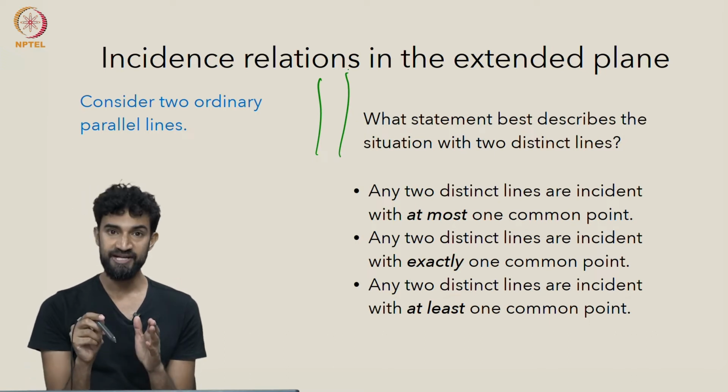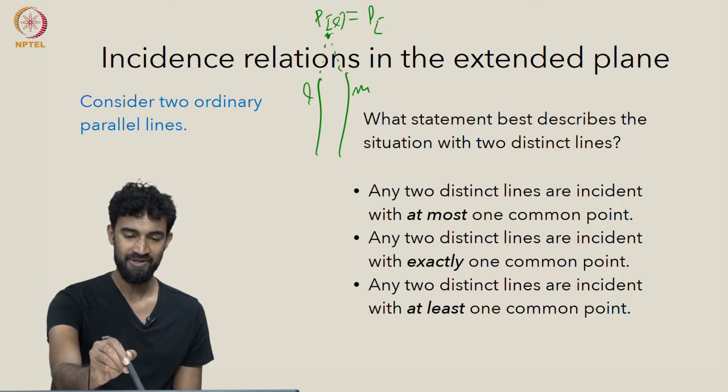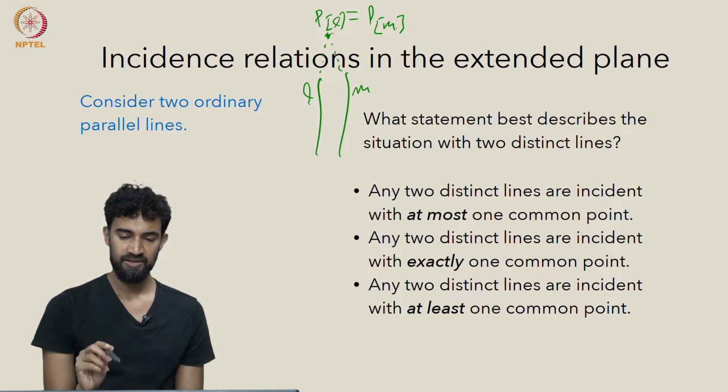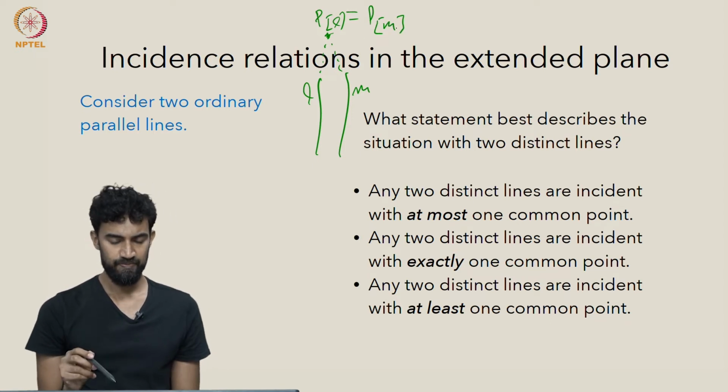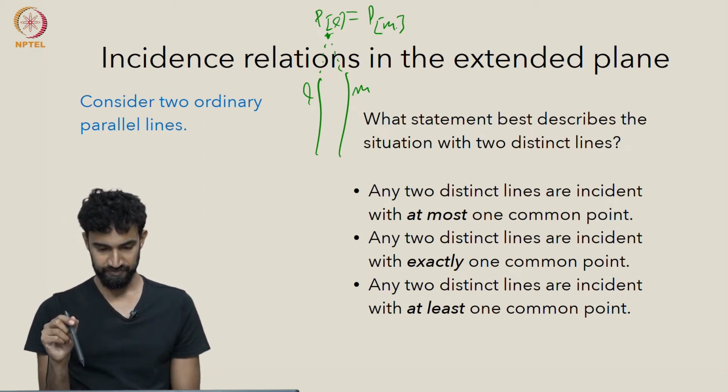Earlier they didn't intersect, but now they're going to intersect at a point at infinity. This is L, this is M. We can call this either PL or we can call it PM. Those are the same thing because they're in the same family. So they will also intersect at exactly one point.